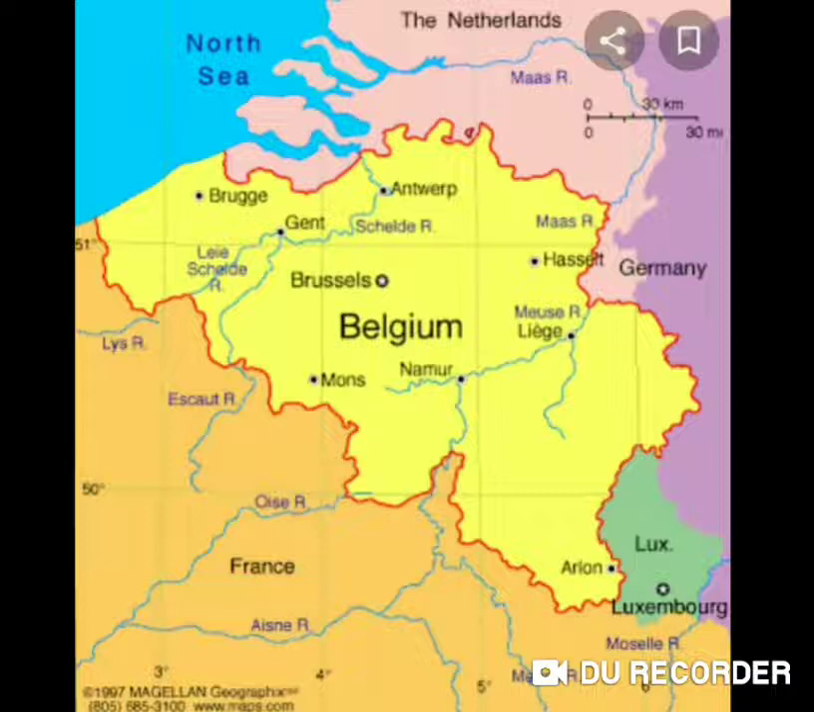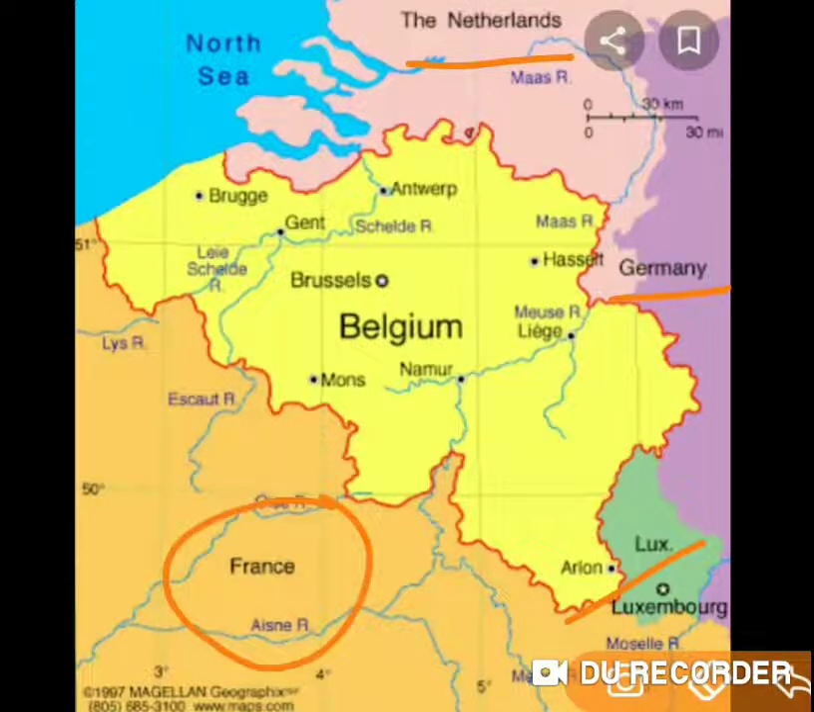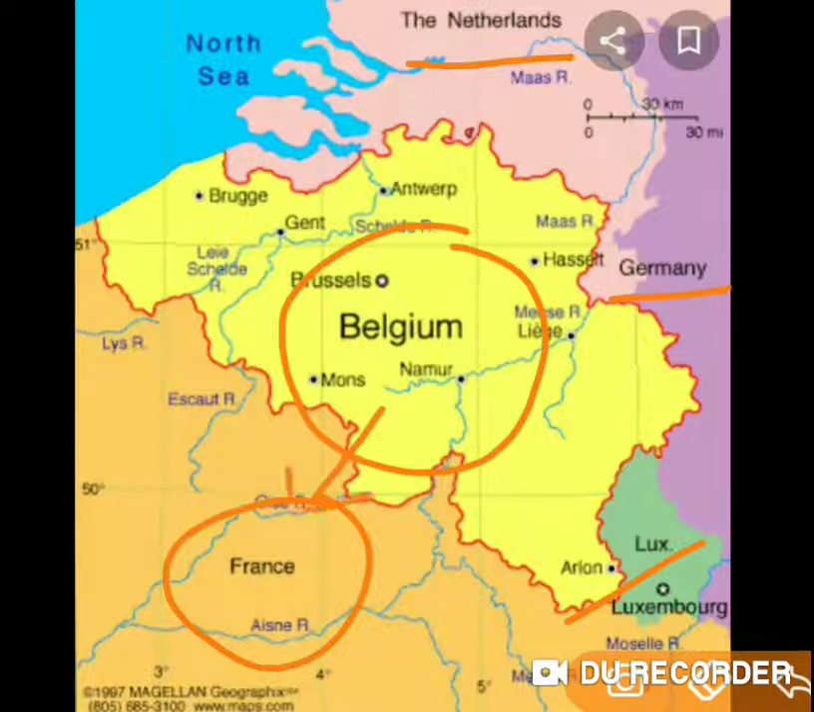And Belgium shares its boundaries with neighboring countries such as the Netherlands, Germany, Luxembourg and France. These are the neighboring countries of Belgium. Here you can see on the screen, this is Belgium, which shares boundaries with France, Luxembourg, Germany and the Netherlands.